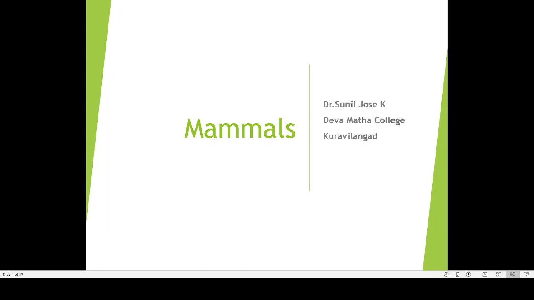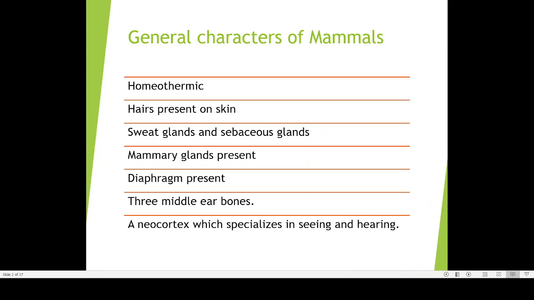Okay, so you know what is the meaning of the word mammals? The word originated from the word mammal. Mammal means breast or milk producing gland. That is the meaning of the word mammal. So here you can find the basic features of mammals.